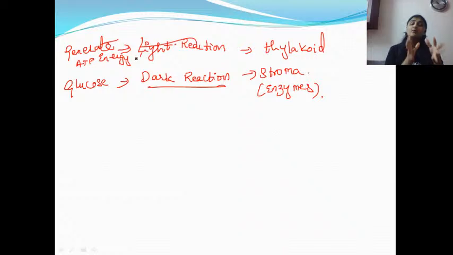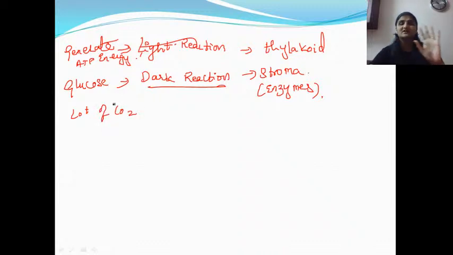Clear? So if there is a lot of CO2 in the atmosphere, or a moderate amount, like whatever CO2 is required for the plant for photosynthesis, if that appropriate amount of CO2 is present in the atmosphere.